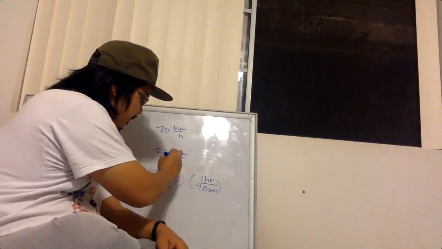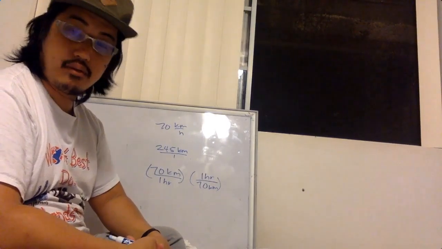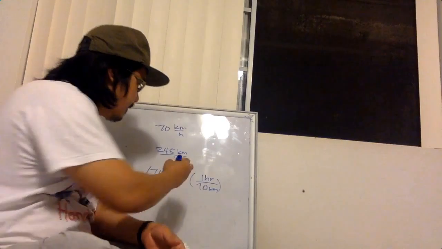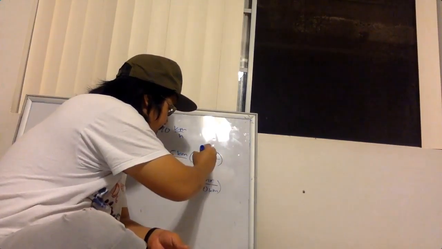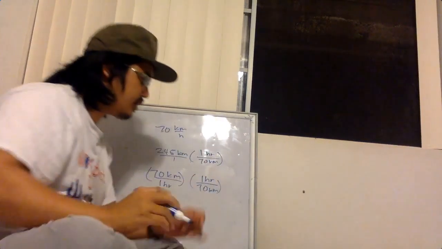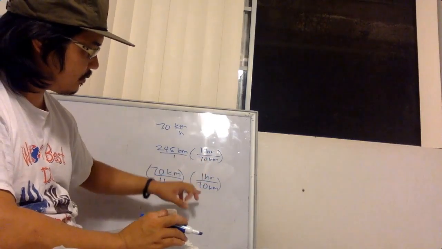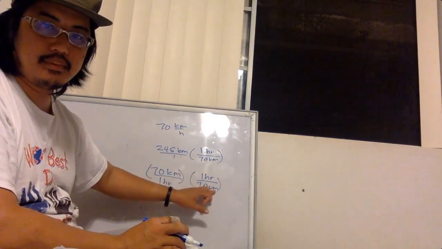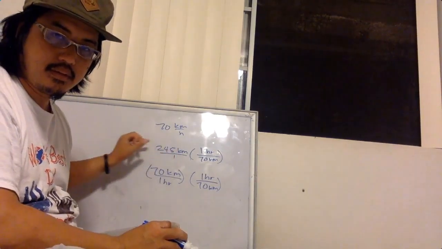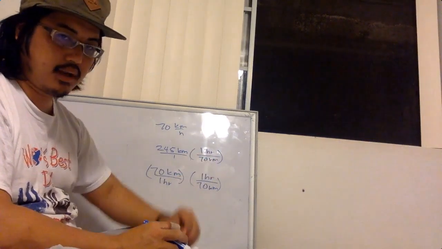Because think of 245 kilometers as 245 kilometers over the number 1. That's fair. No one can argue with that. I'm going to multiply this by the ratio that I chose. I chose the one that had kilometers on the bottom because I have kilometers up on top here in the 245, and I want it to cancel out with the kilometers on the bottom there.